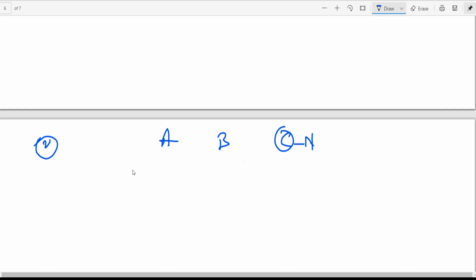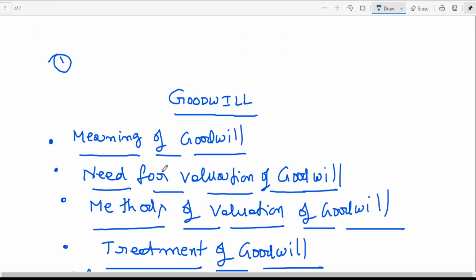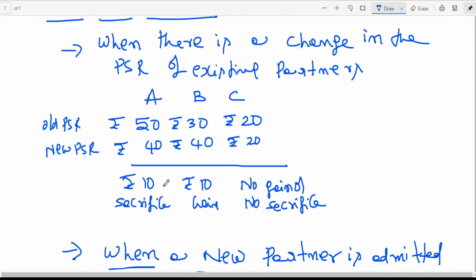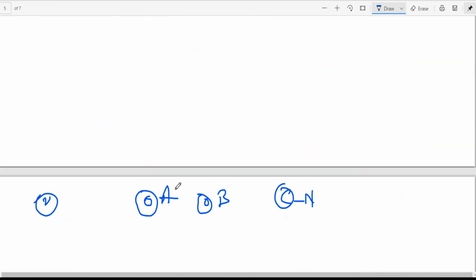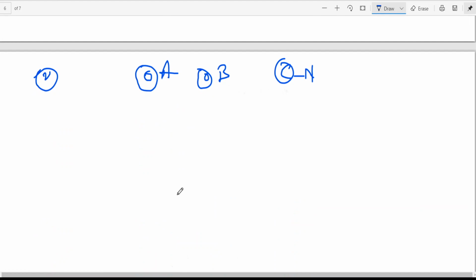So what is the share? I told you old partners were sharing 100 rupees. How are they sharing? Here I have given the example: 3:2. 3:2 means, suppose the profit is 100 rupees, A was getting 60, B was getting 40.